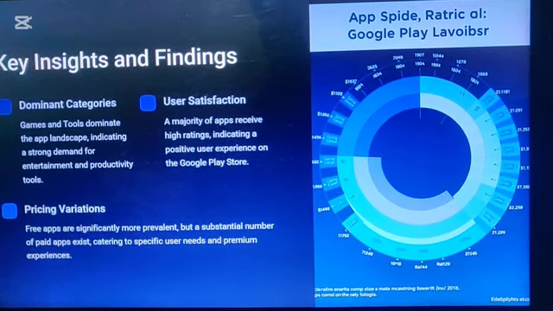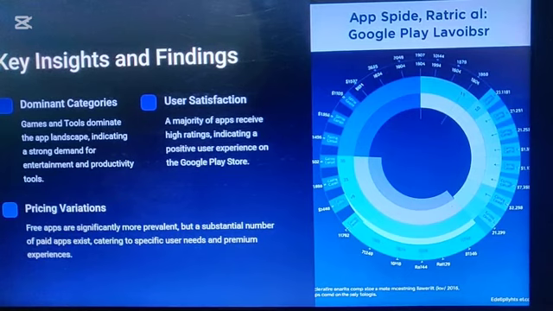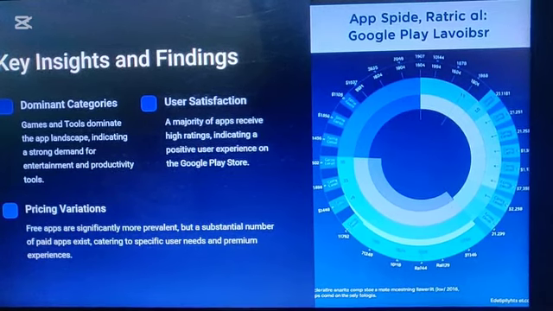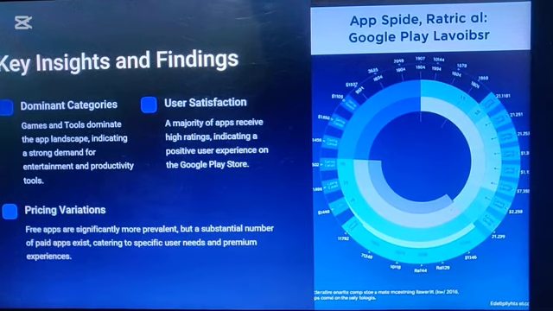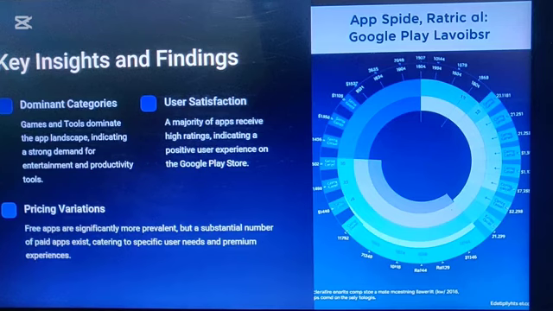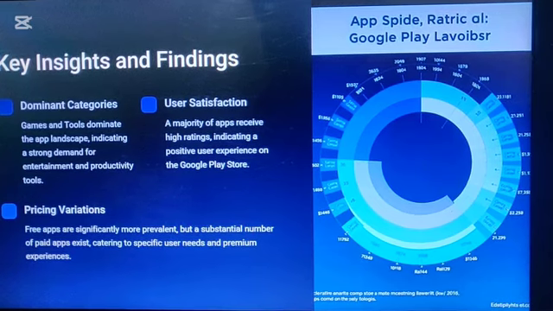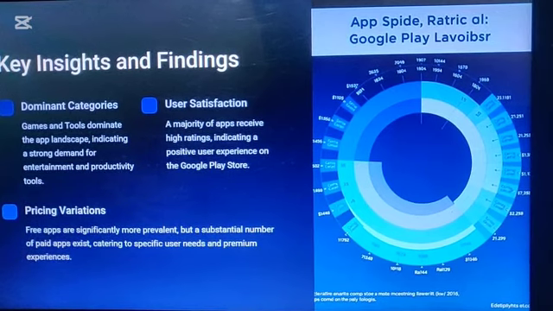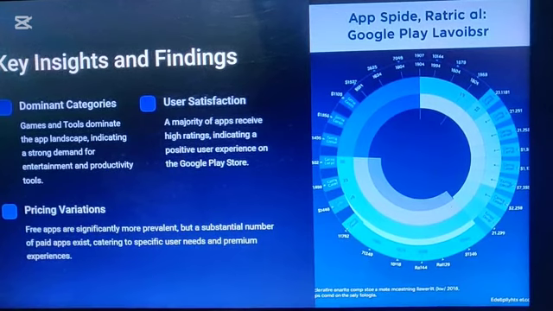At the end, before concluding this presentation, I will tell you what key insights and findings we have got from our project and dataset. The first is dominant categories. Whenever a developer wants to develop a new app, it is helpful for him or her to know what the dominant categories of apps on the Play Store are. Accordingly, they can develop apps that fall in that category, so that they can get reach and good installs. If the app is paid, they can generate good revenue. This analysis will help developers to know the dominant categories, the trending categories, or the trends of the market right now.